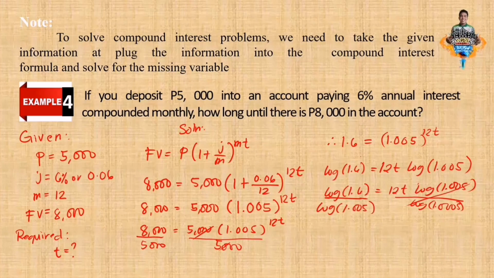Now, how? Simply look on your cell phone or on your calculator, the log. Press log, open parenthesis, press 1.6, close parenthesis. Then divide. Log, again log, then 1.005, close parenthesis. The result should be 94.23553231 and so on.